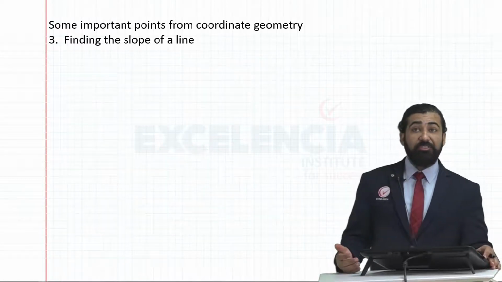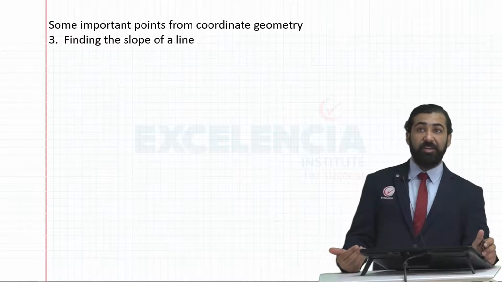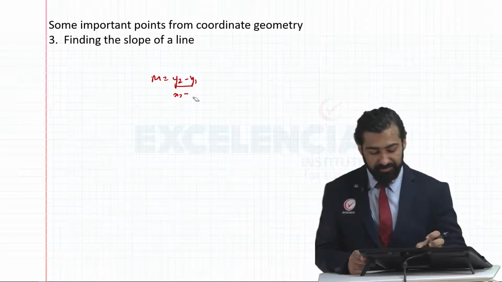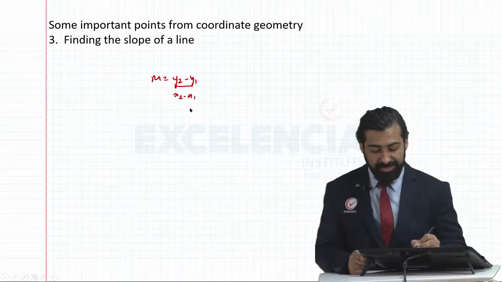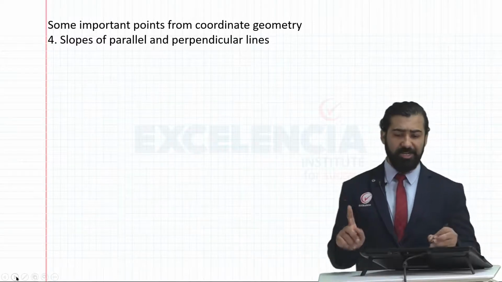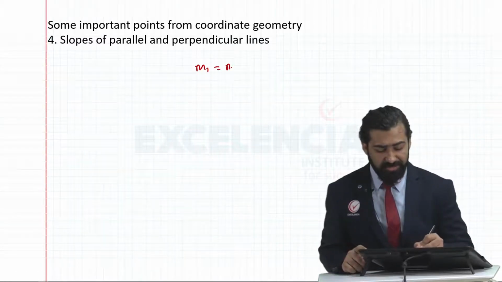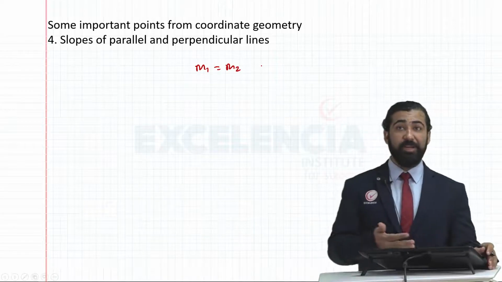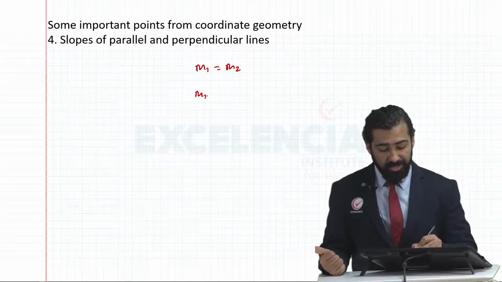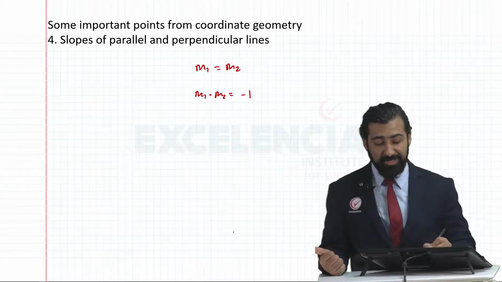Then we studied how to find slope. Slope is rise over run. In other words, the slope of a line is nothing but (y2 minus y1) divided by (x2 minus x1). We also learned that slopes of parallel lines are equal. So if two lines have slopes m1 and m2, and the lines are parallel, their slopes will be equal. For perpendicular lines, the product of the slopes is equal to minus 1.